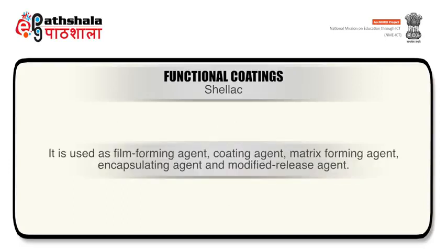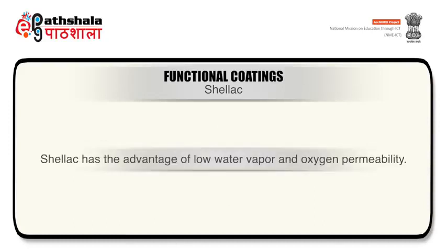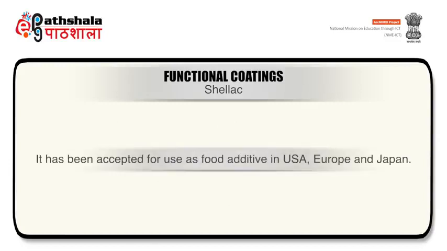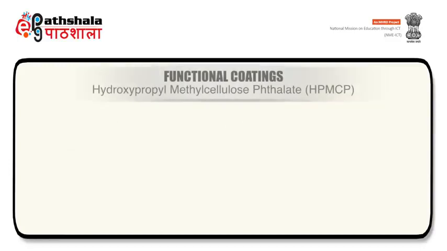It is used as a film forming agent, coating agent, matrix forming agent, encapsulating agent and modified release agent. Shellac has the advantage of low water vapor and oxygen permeability. It has been accepted for use as a food additive in USA, Europe and Japan.